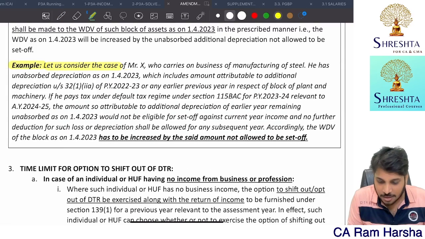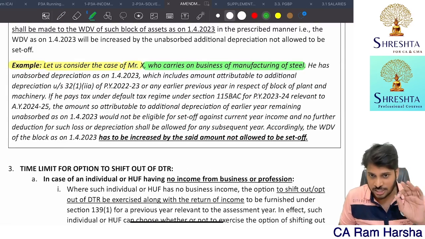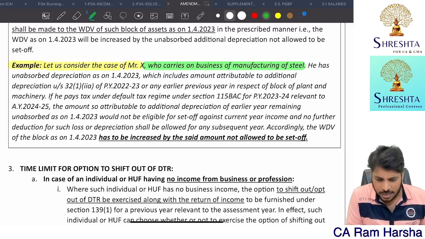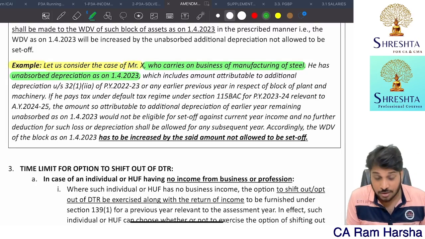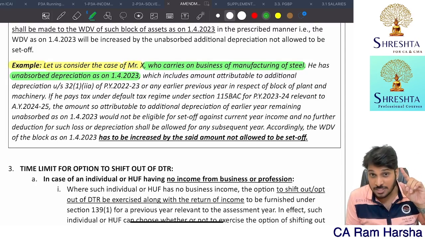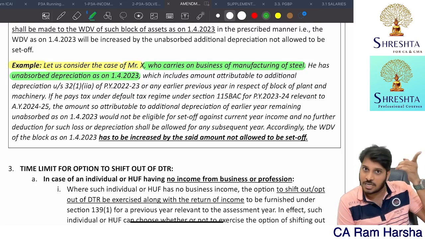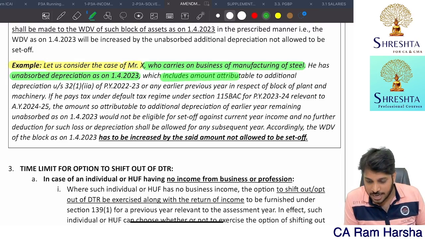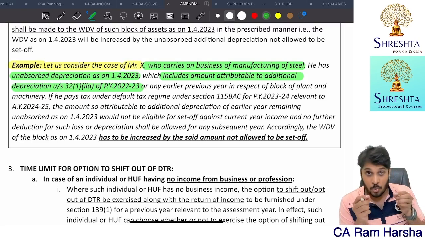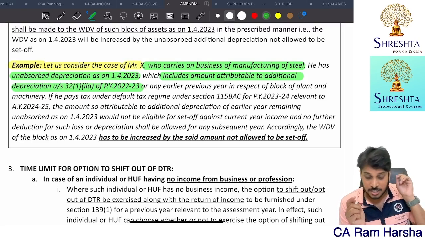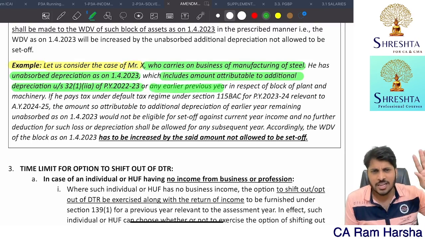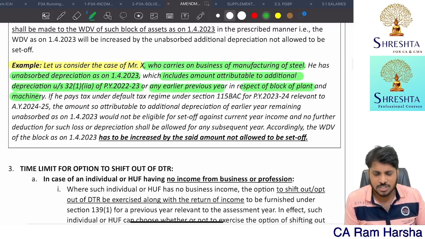Let us consider Mr. X, who is carrying on business of manufacturing steel. He is doing a steel business. He has an unabsorbed depreciation as on 1/4/2023. Unabsorbed depreciation on opening date means last year's depreciation brought forward, which includes the amount attributable to additional depreciation of last year or some earlier year in respect of a block of plant and machinery.